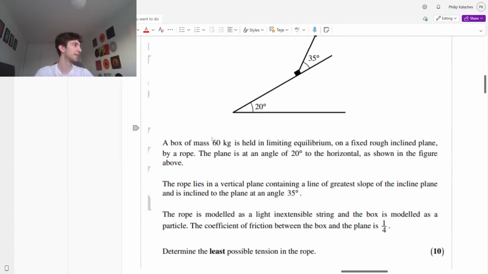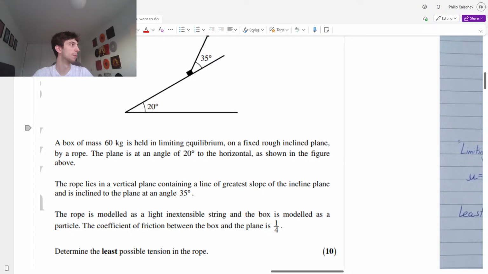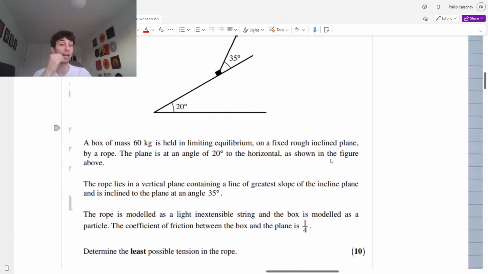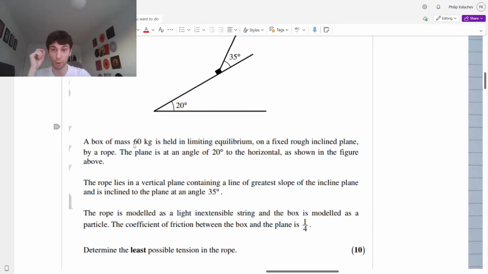So a box of mass 60 kilograms is held in limiting equilibrium. Guys, limiting, slipping, tilting, or accelerating. What is that telling us? A box of mass 60 kilograms is held in limiting equilibrium on a fixed rough inclined plane. Rough plane, guys. So we have limiting equilibrium and a rough plane. Obviously, that makes sense. The box is held by a rope. The plane is at an angle of 20 degrees to the horizontal, as shown in the figure above.